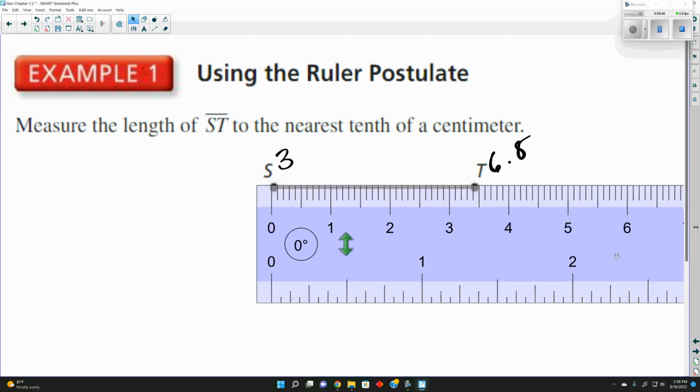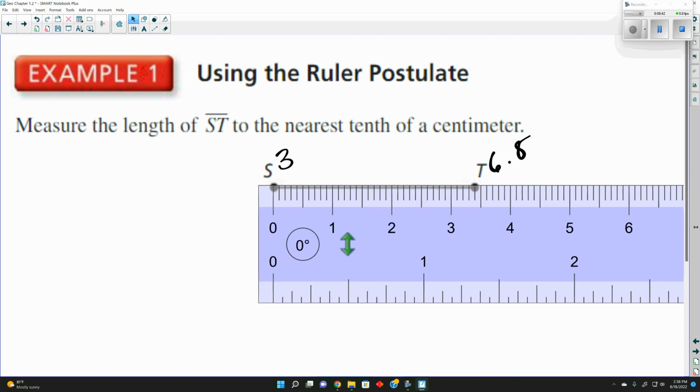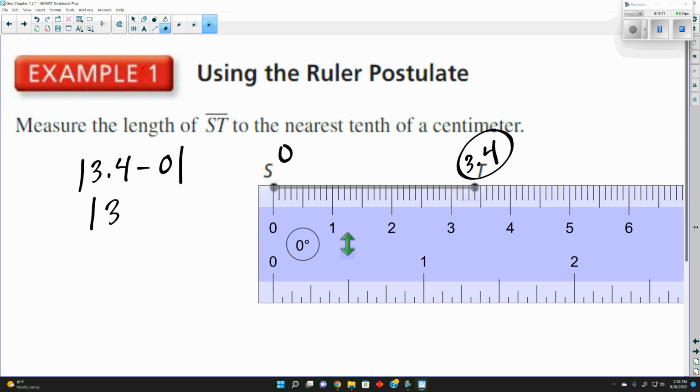Because normally we would put one of the points at 0, kind of put it in the center, yes? And then we can measure it this way. Because what we're saying is not this, and it's not really 6.5. It actually works out a little bit nicer, because really we can say that this is 0. This actually looks to be 3.4, yes? So what's the actual distance? Mathematically, we would say that we're taking the absolute value of 3.4 minus 0, which is just the absolute value of 3.4.